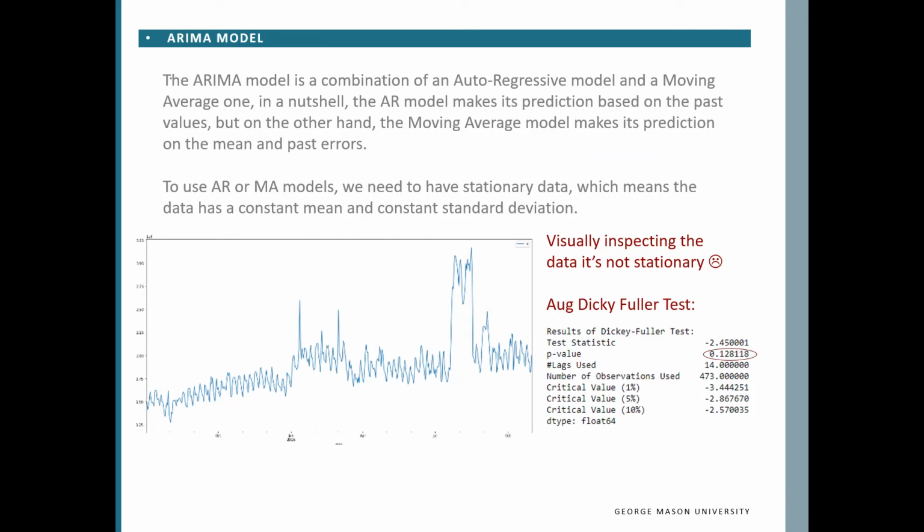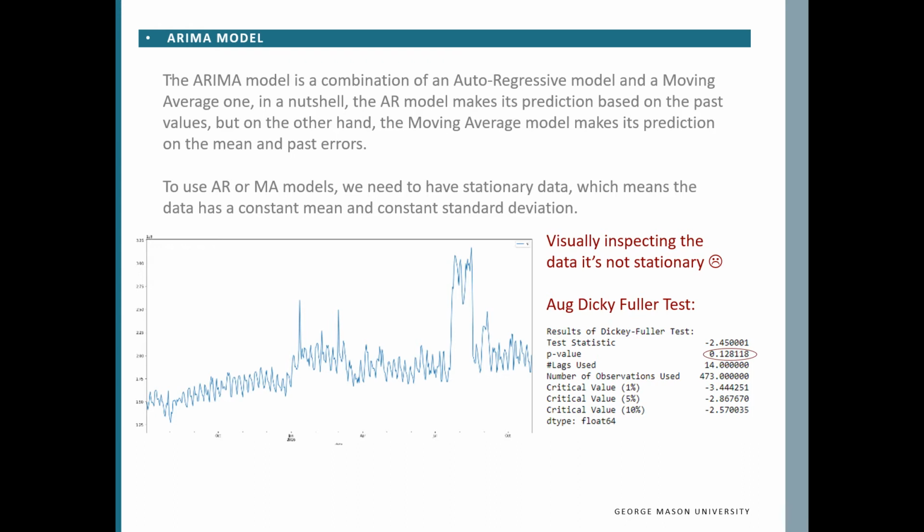ARIMA stands for Autoregressive Integrated Moving Average, a combination of the autoregressive and moving average models. In a nutshell, the AR model makes its prediction based on the past values, but on the other hand, the moving average model makes its prediction based on the mean and past errors. When using these models, there is a constraint that we need the data to be stationary, which means it has a constant mean and constant standard deviation.